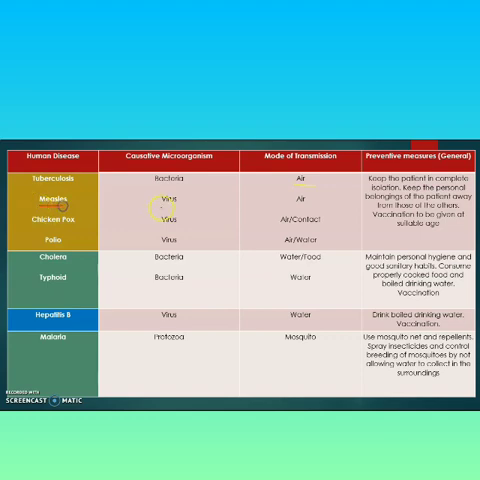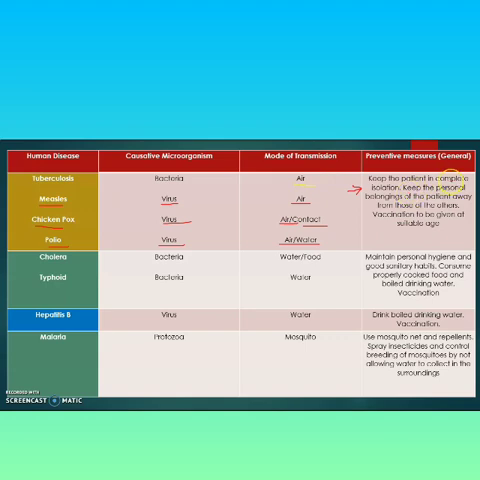Next is measles. The causative microorganism is a virus, and the mode of transmission is air. Chickenpox is caused by a virus, and the mode of transmission is air and contact. Polio is caused by a virus, and the mode of transmission is air and water. These are the preventive measures which are used for these human diseases.